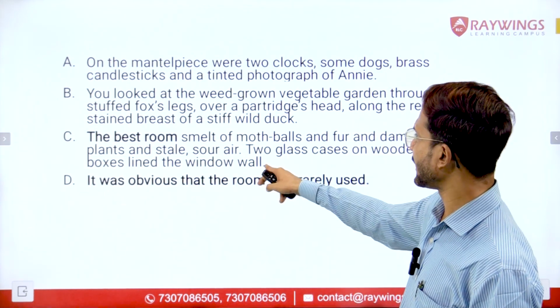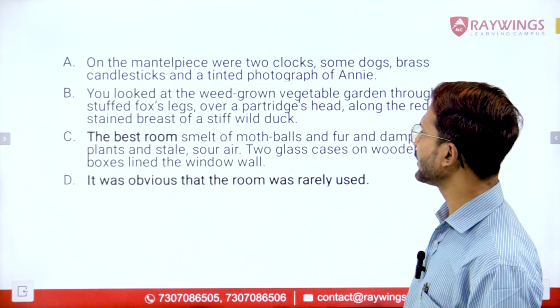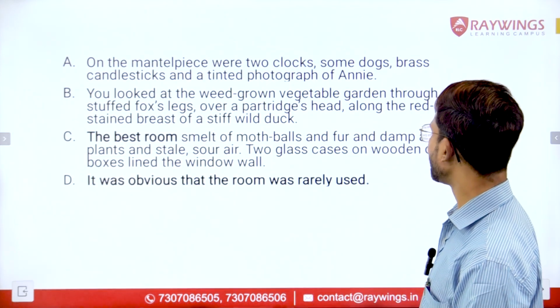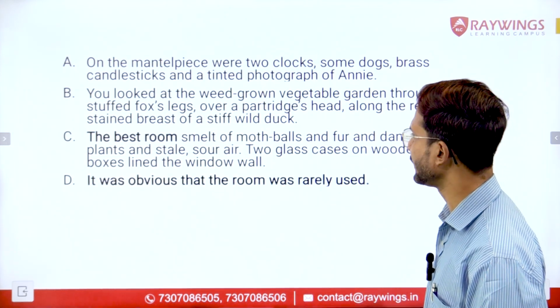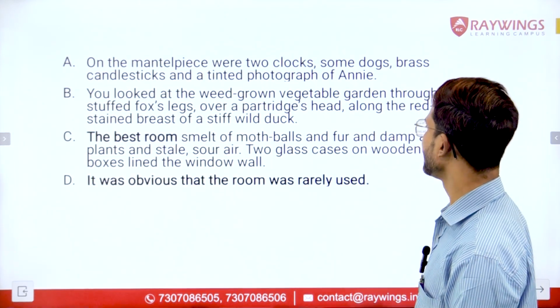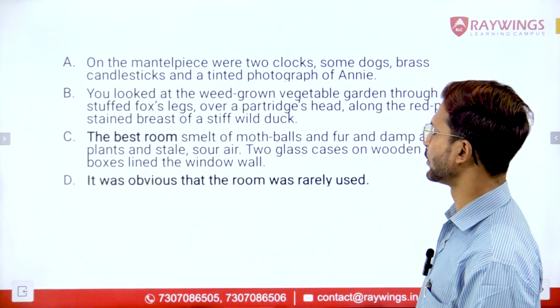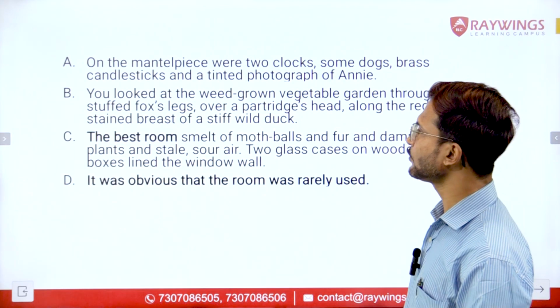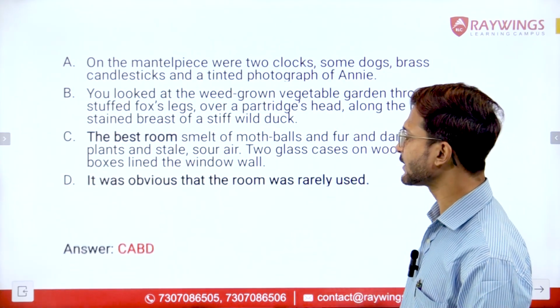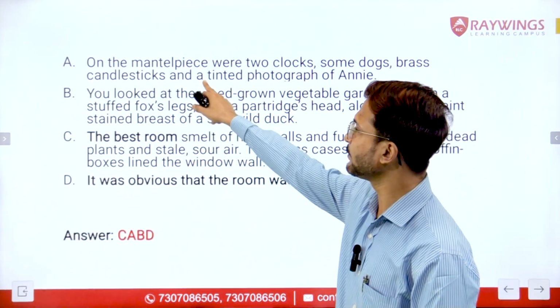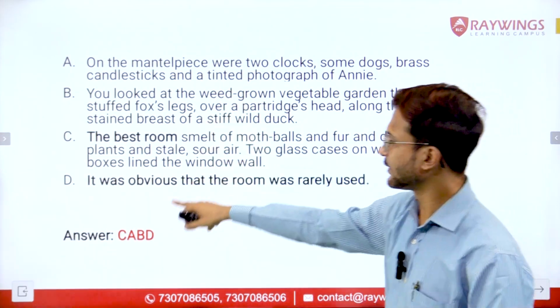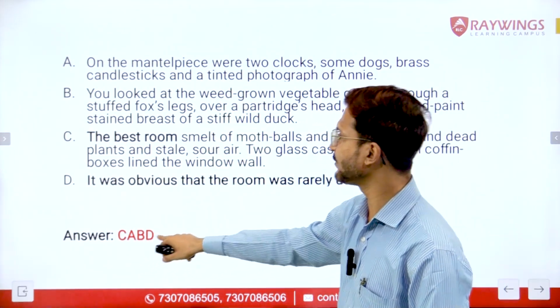Now let us see what should come after this. The best room smelt of mothballs and fur and damp and dead plants and stale sour air. Two glass cases on wooden coffin boxes lined the window wall, right? So this can be followed by A, right? So we have the answer as CABD.